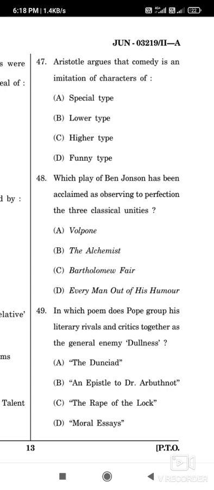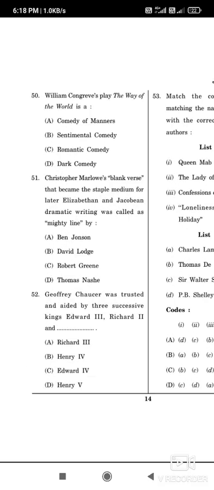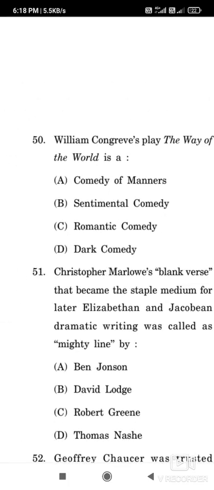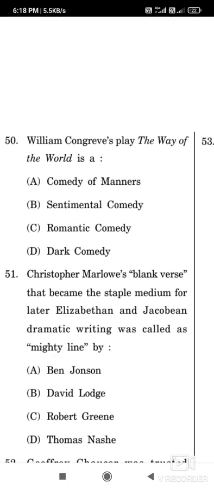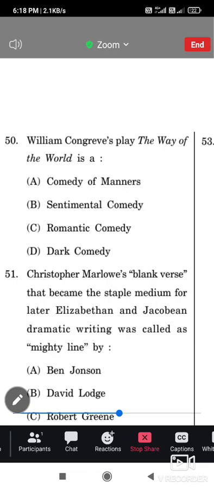Now the question number 49, in which poem does Pope group his literary rivals and critics together as a general enemy, dullness, and the correct answer is option number A, The Dunciad. Okay, now the last question of today's video, William Congreve's play The Way of the World is a famous play, and it is an example of a comedy of manners. Remaining 50 questions we will see in the next video. Thank you.